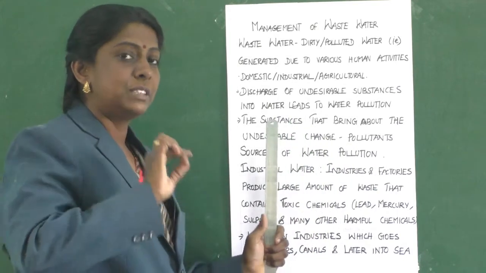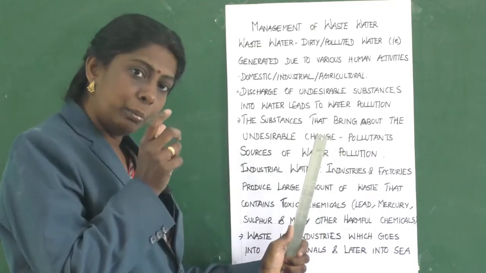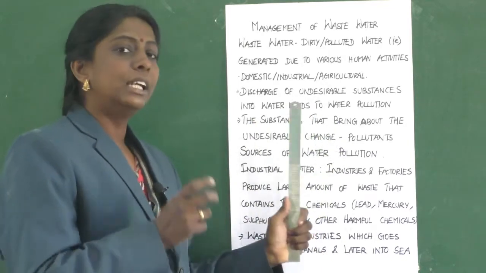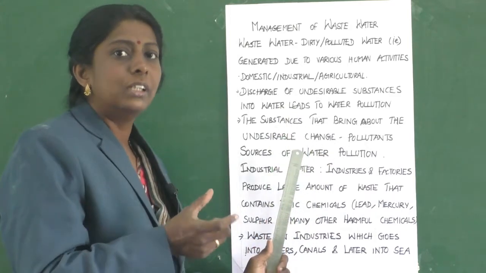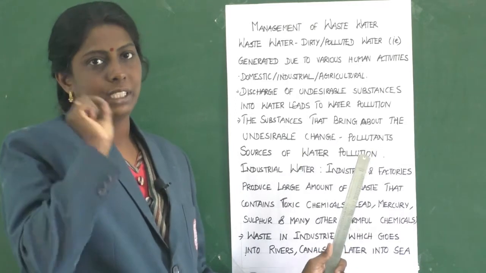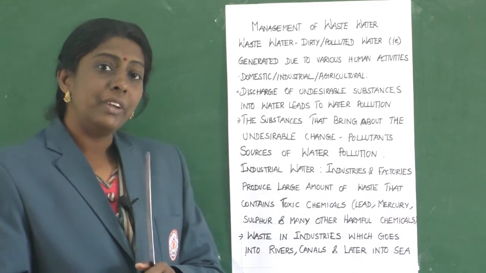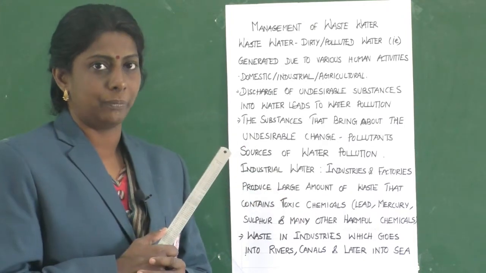So a substance which makes the water polluted is called a pollutant. Can you understand? The substances that bring about the undesirable change in the water are called pollutants. Clear?